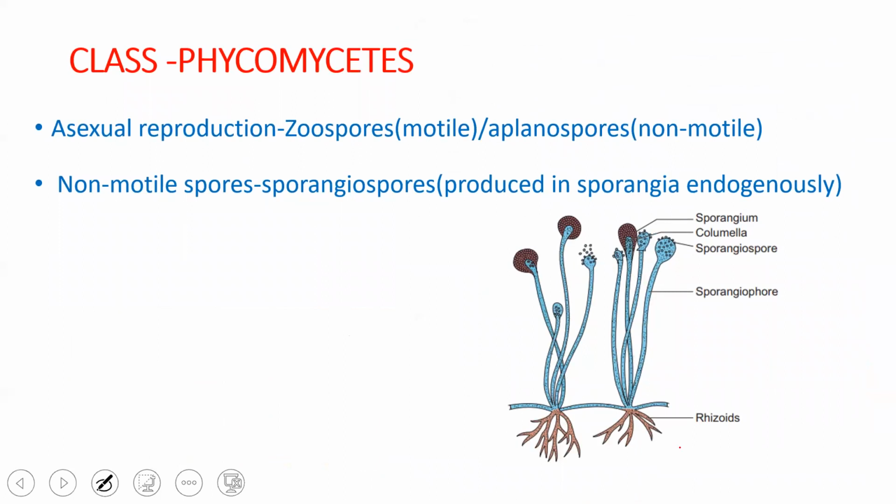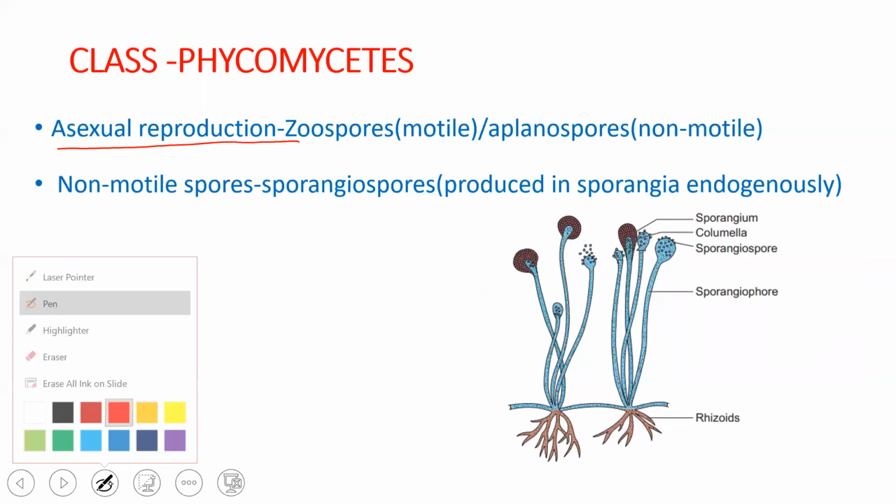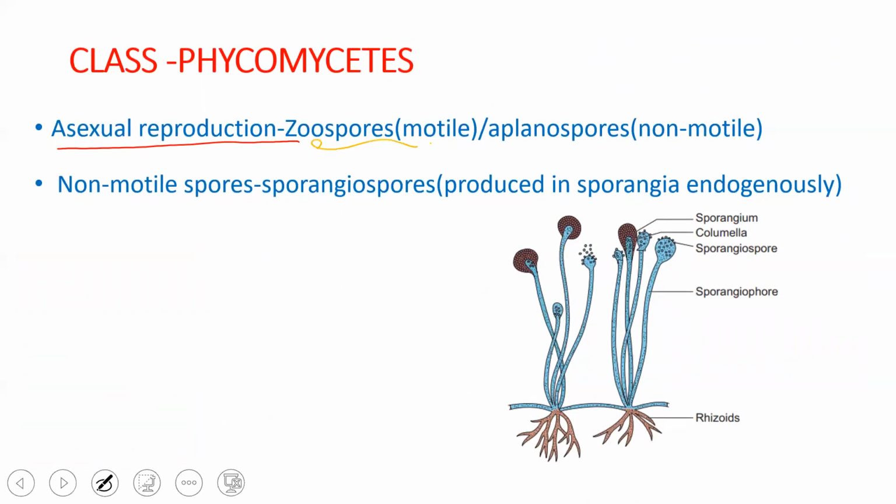Coming to the reproduction. The reproduction is by two means. One is asexual reproduction, another one is sexual reproduction. Asexual reproduction is by the presence of spores which are motile in nature, and we know that the motile spores are called zoospores. Some of the spores may be non-motile in nature. They are called aplanospores. So the asexual reproduction either may be through zoospores or through aplanospores.